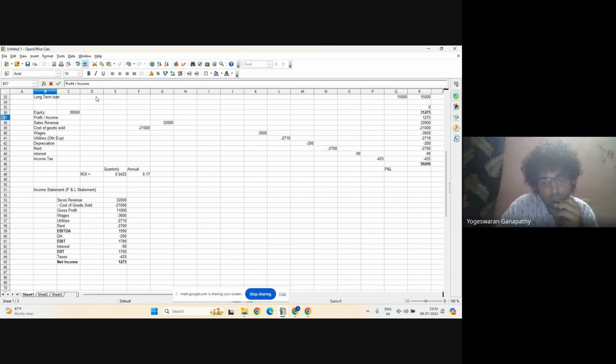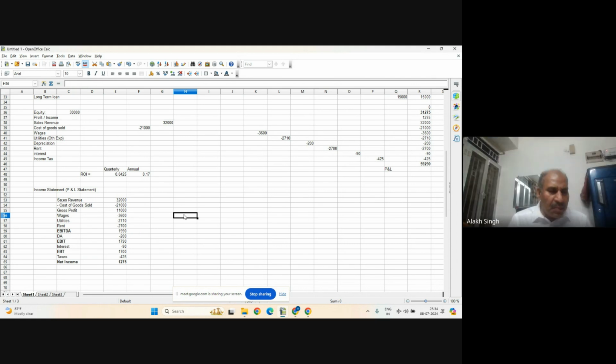Sir, the dividends that companies declare, would that be part of net income? That will be on the net income. Then after this, there will be dividends, and say they declare dividends of 500. And so this will be minus, this will reduce cash flow, and then this will be retained income.